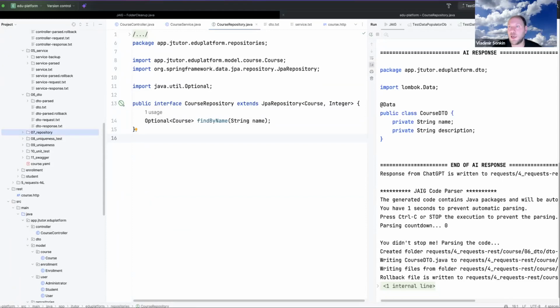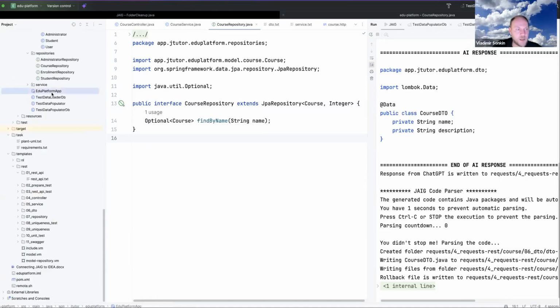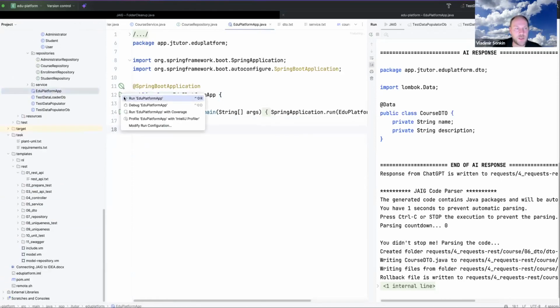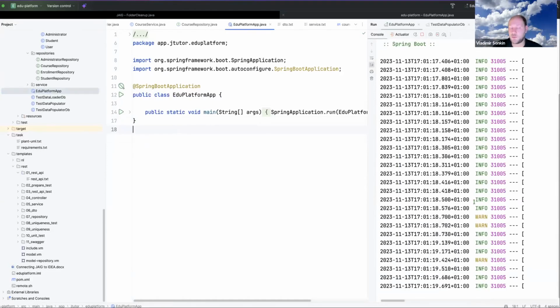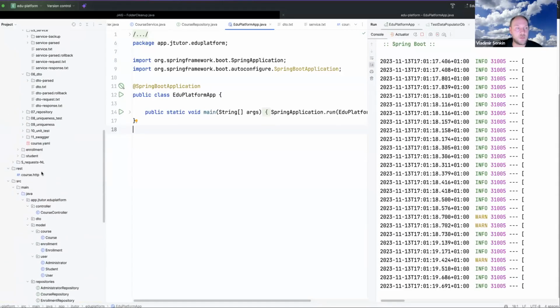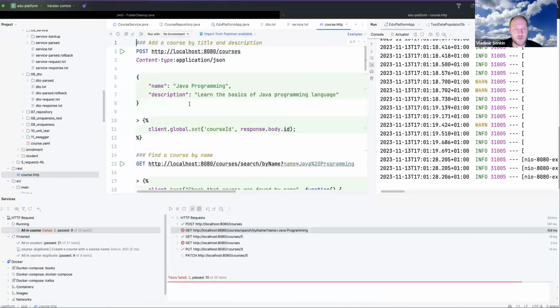We are able to run it already. Okay, I will stop this application, and I will try to run my platform. Okay, I am running the platform now. So this platform is started, and I will open the test now, and I want to check if it is working correctly. I will go through the steps.